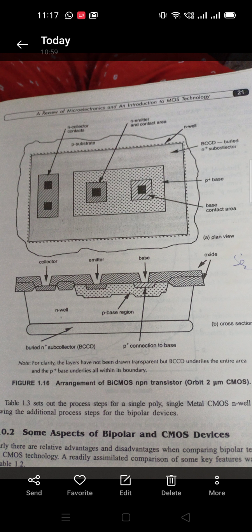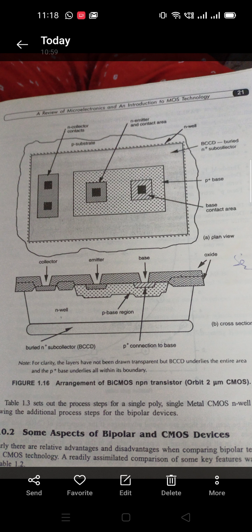In BiCMOS technology we do the fabrication in a standard N-well CMOS process itself. We take a standard N-well CMOS circuit as it is and add two additional layers, that are the N plus subcollector and P plus base layers. To the standard N-well CMOS technology we add the bipolar transistor. A bipolar transistor here is a simple NPN transistor, which must be fabricated in the standard N-well CMOS circuit. So it will form a BiCMOS technology.